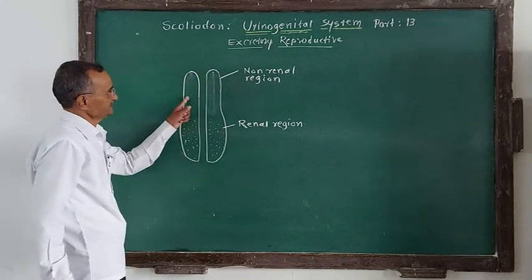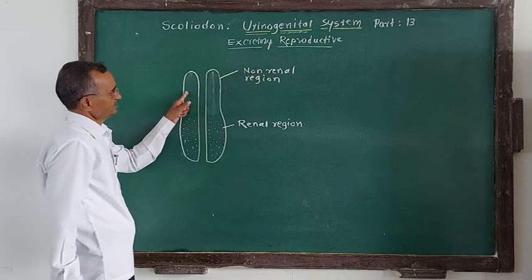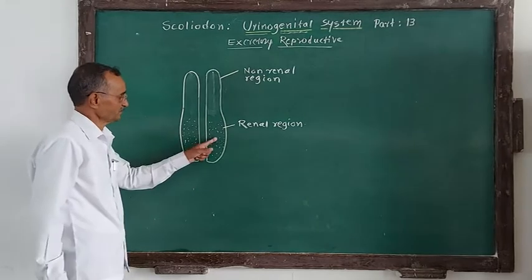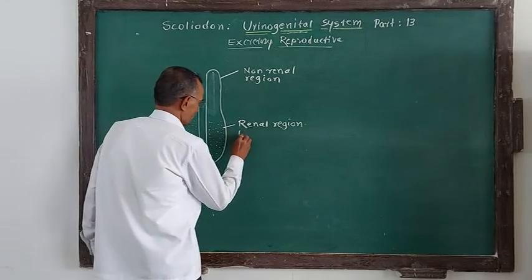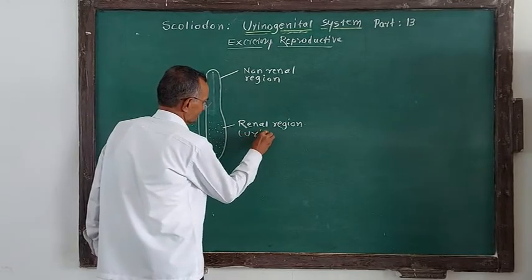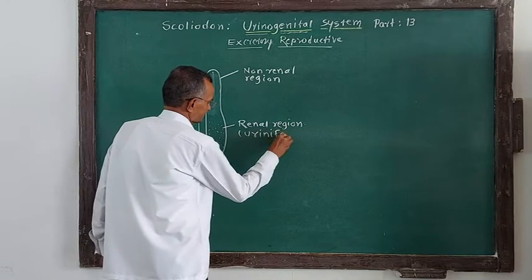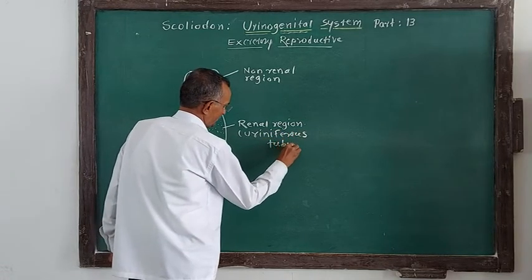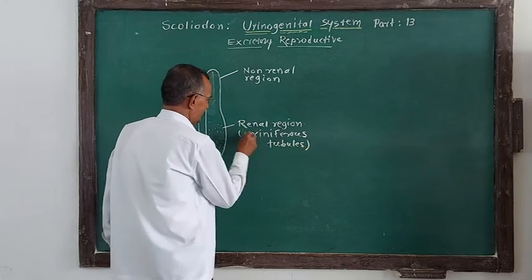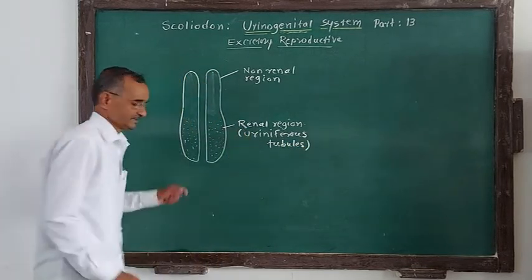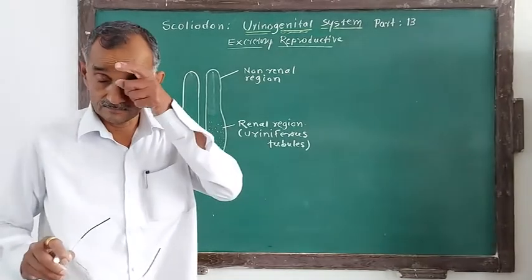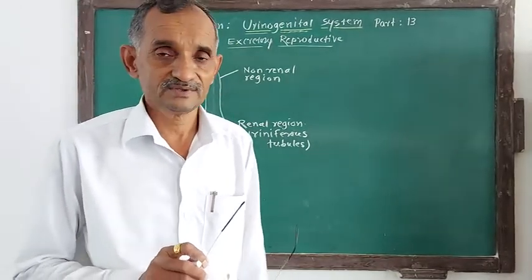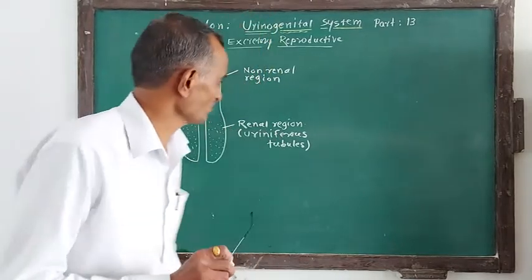In both kidneys, the anterior region is the non-renal part, while the posterior region is the renal part, because it consists of uriniferous tubules. It is called the renal region because it functions for excretion of nitrogenous waste with the help of uriniferous tubules.